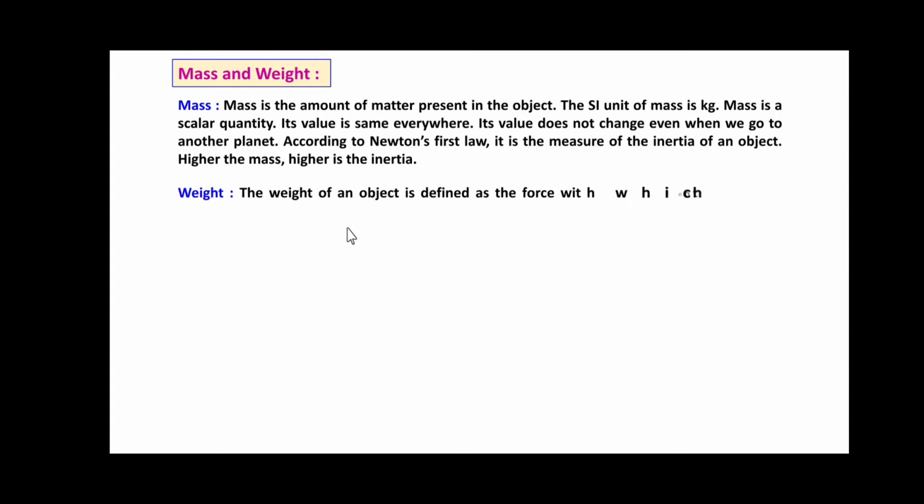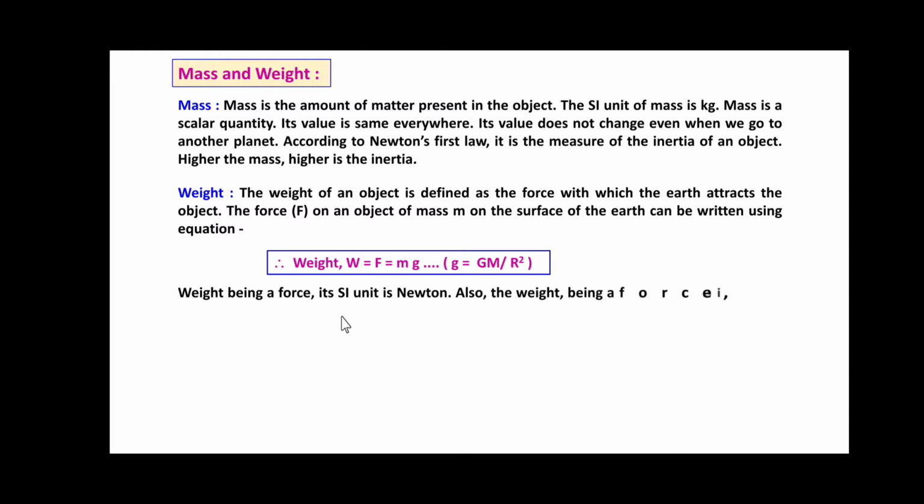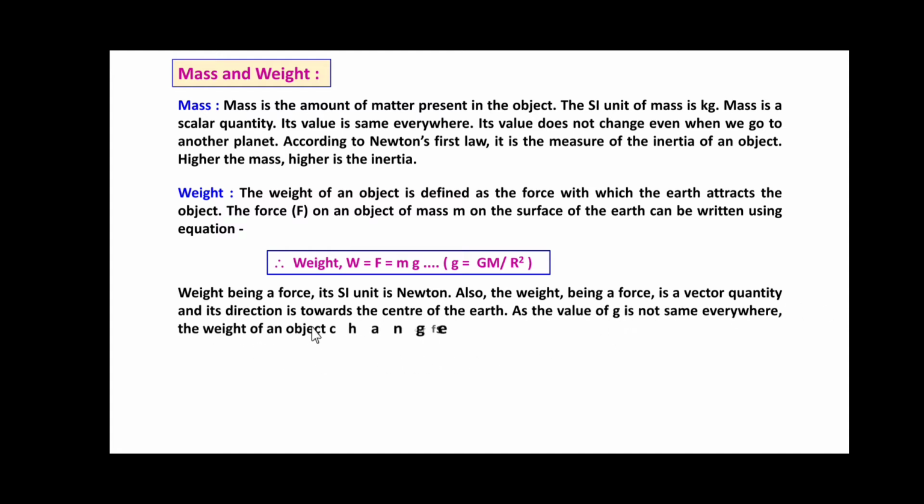Weight. It is defined as the force with which the earth attracts the object. The force F on an object of mass m on the surface of the earth can be written as W = F = mg, where g = GM/R². Weight being a force, its SI unit is Newton. Also, weight being a force is a vector quantity and its direction is towards the center of the earth. As the value of g is not the same everywhere, the weight of an object changes from place to place, though its mass is constant everywhere.